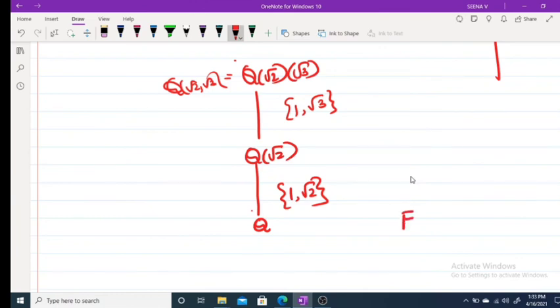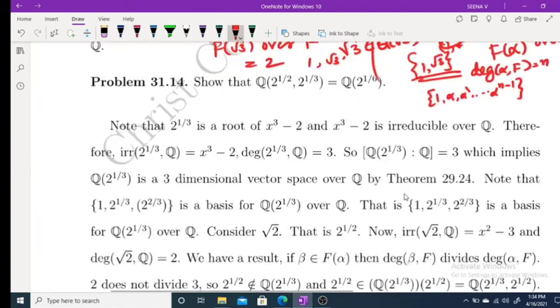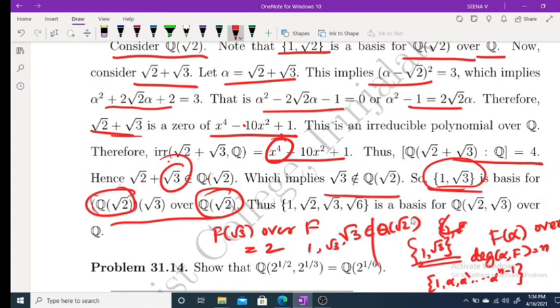Suppose this is F, this is E, and this is K. If these are the αᵢ's and these are the βⱼ's, then we consider the products αᵢβⱼ. Similarly, if you consider the products 1·1, 1·√2, 1·√3, and √2·√3 equal to √6, the basis is 1, √2, √3, √6. So 1, √2, √3, √6 is a basis of Q(√2, √3) over Q.